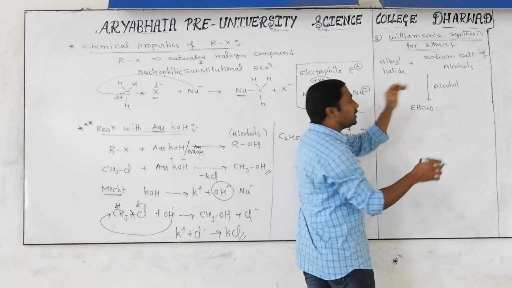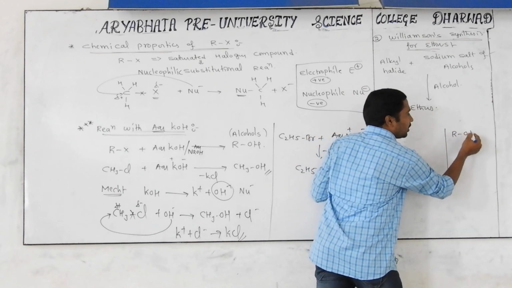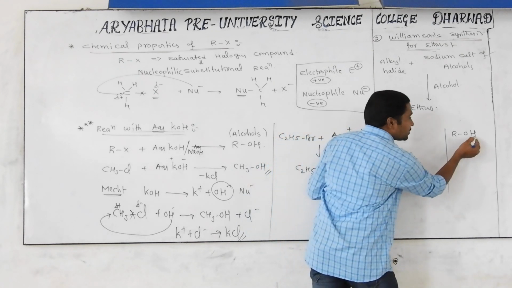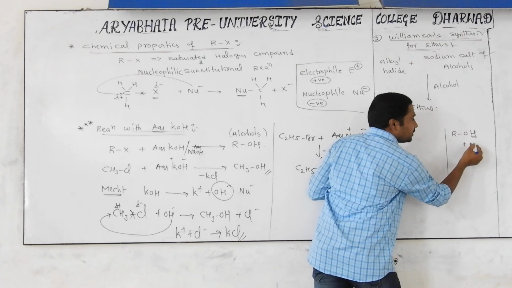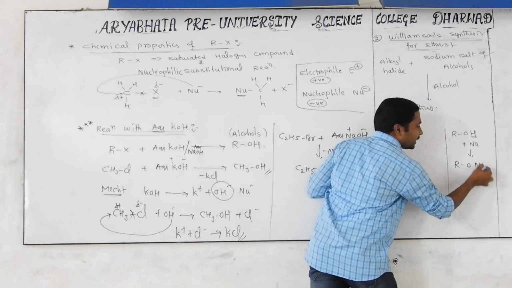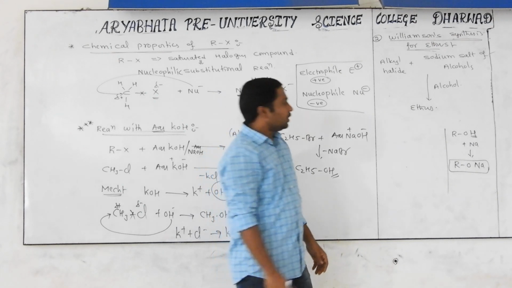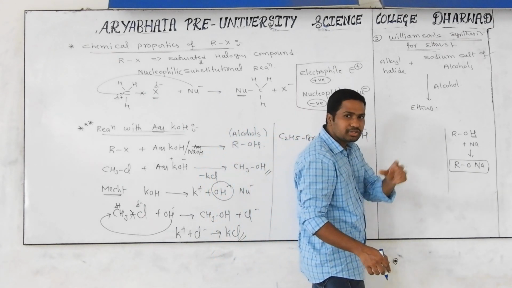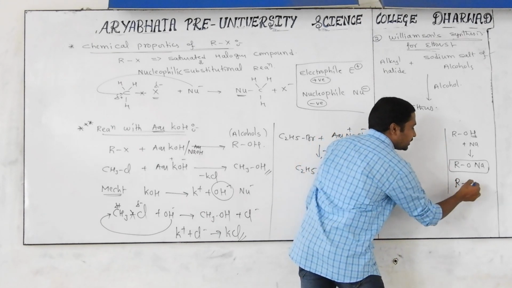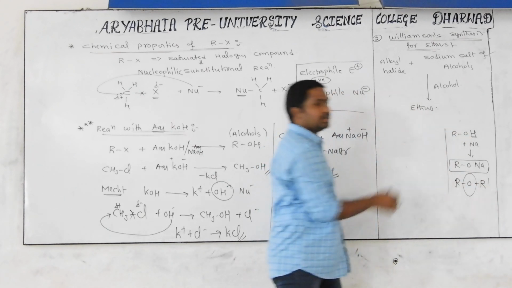Okay, first of all, what is the meaning of sodium salt of alcohol? For example, what is the general formula of alcohol? ROH. For the sodium salt, what has to be done? In this alcohol, the hydrogen atom is replaced with a sodium atom, then we are getting RONa. This is what we call the sodium salt of alcohol. And what is the meaning of ethers? What is the functional group of ethers? Ethers means ROR'. So this functional group is called ether.